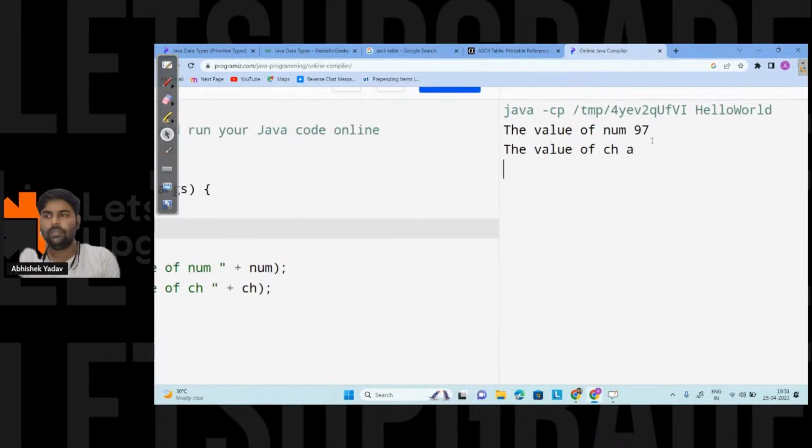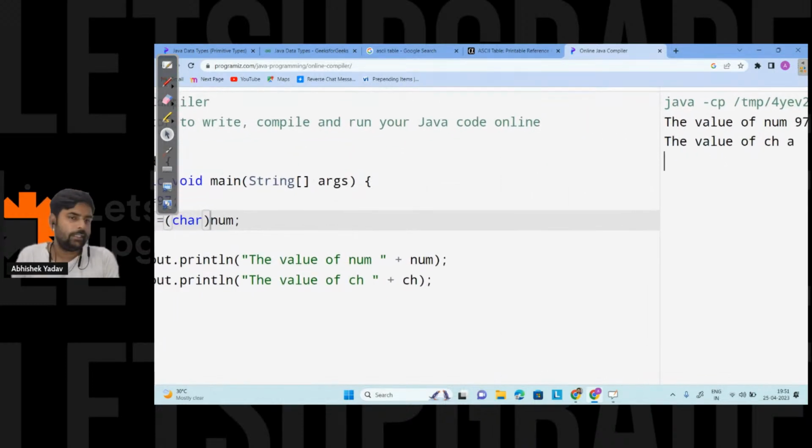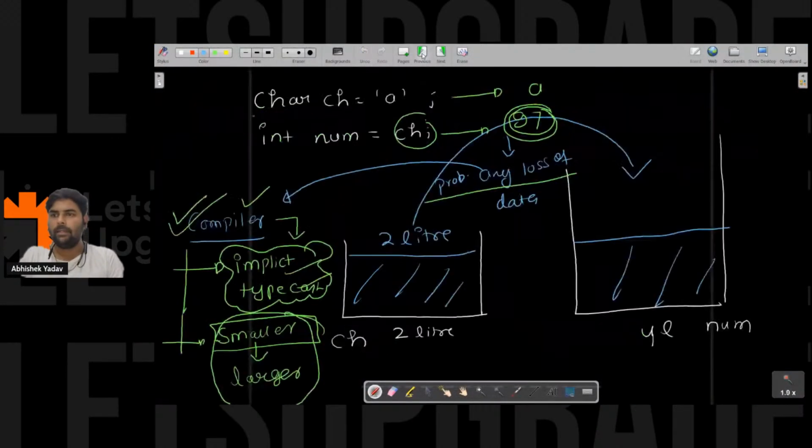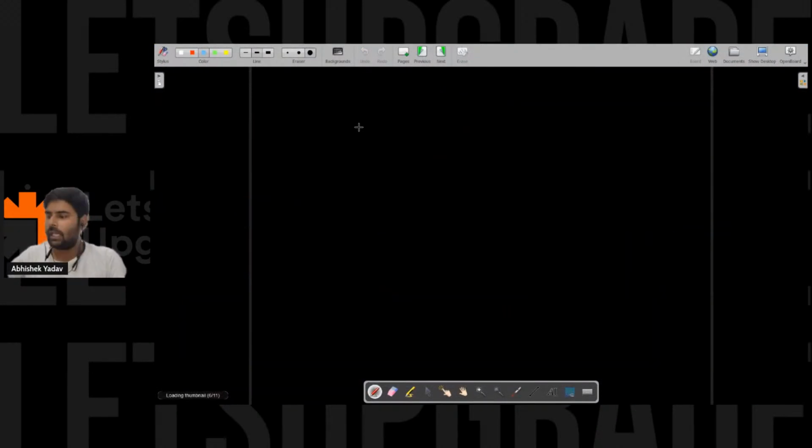Here we are getting the correct answer now, without any error. What we have learned till now are two types of typecasting: implicit and explicit.